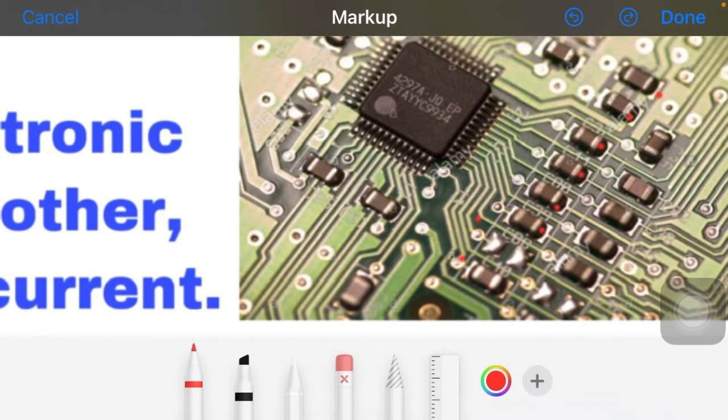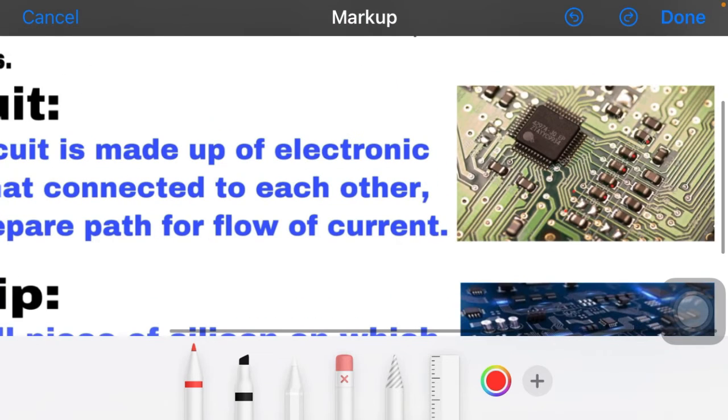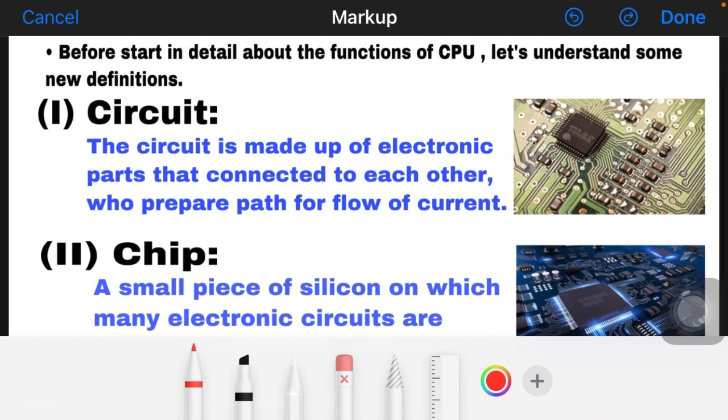You can see here the different paths they prepare for transferring current. So the circuit is used to prepare a path for the flow, passing and transferring of current. This is the work of the circuit present inside the CPU box.